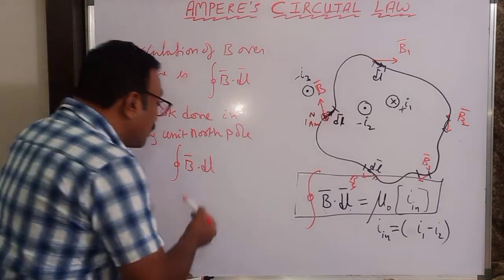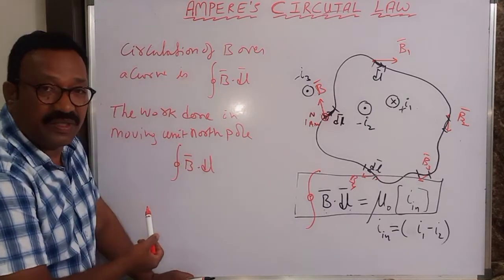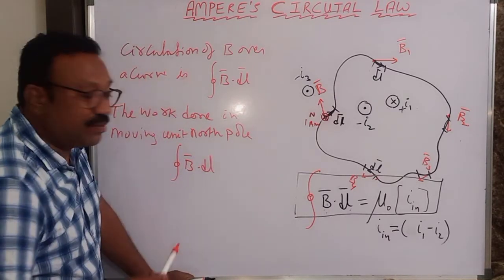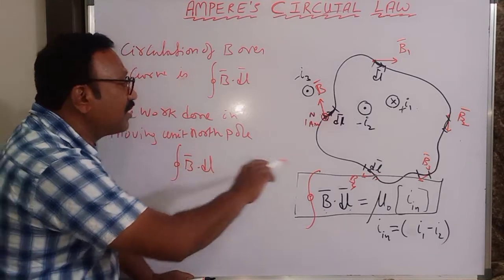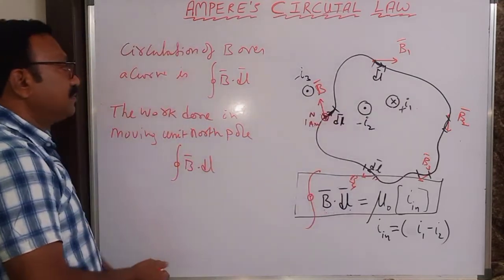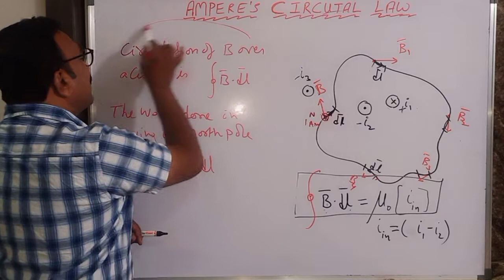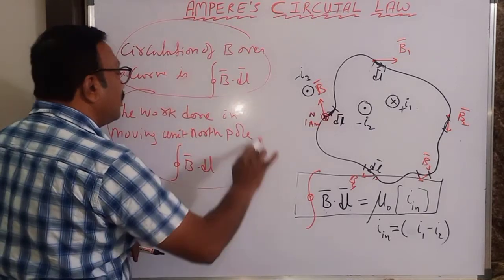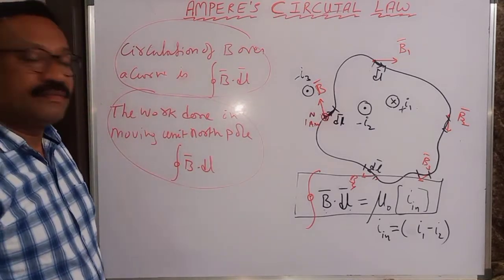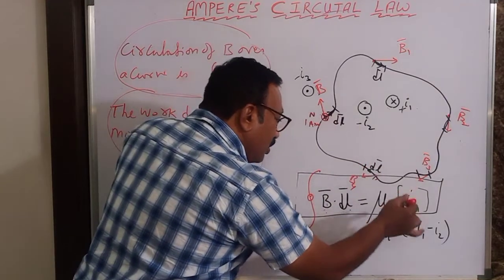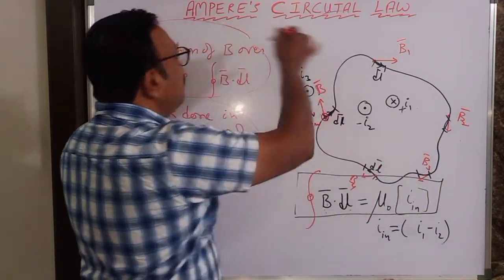Why? Because this is a force acting on unit north pole, into displacement is dw. Integral dw is the total work done in moving around it. So this LHS quantity can be read like this. That is equal to mu naught times the current inside, which is the statement of Ampere circuit law.